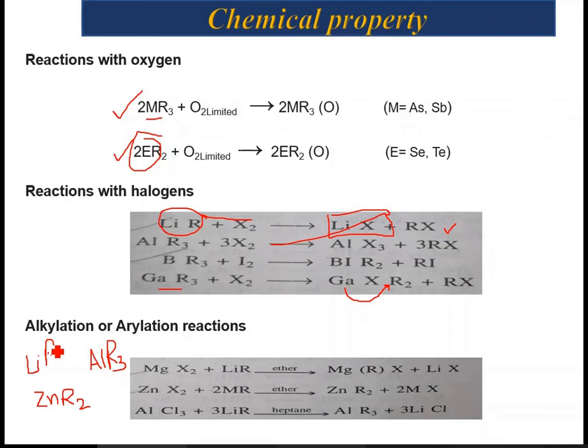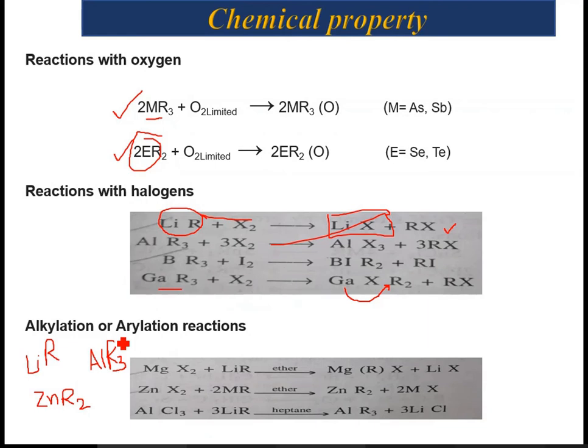Now, once they react with halides of other metals of main group, they form new organometallic derivatives, and the synthesis of organometallic derivatives by this type of reaction is called alkylation reaction. Again, I will repeat.